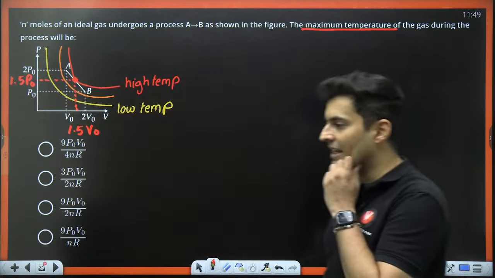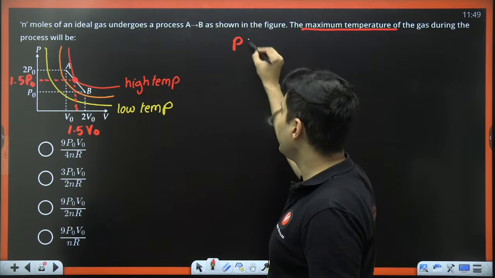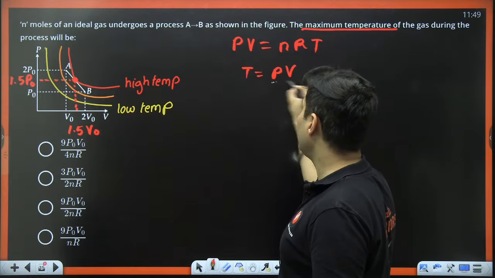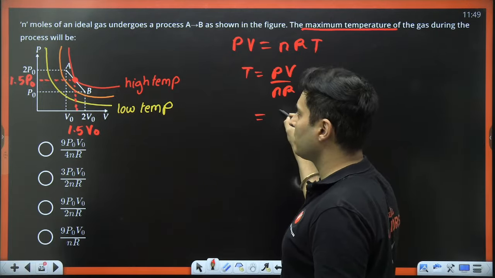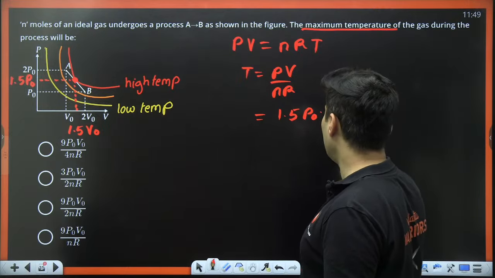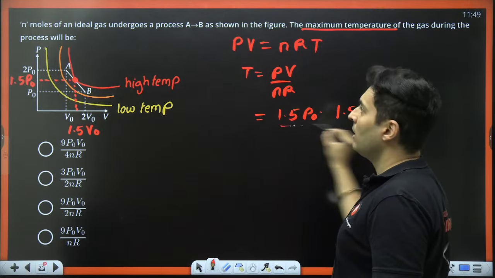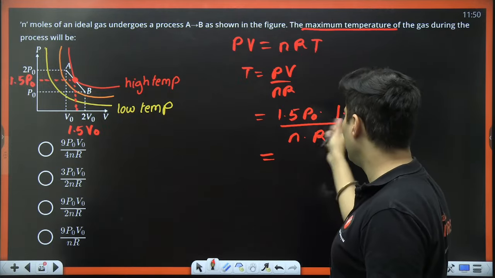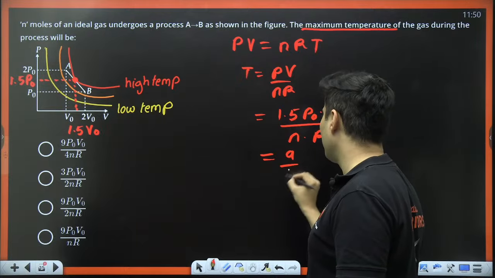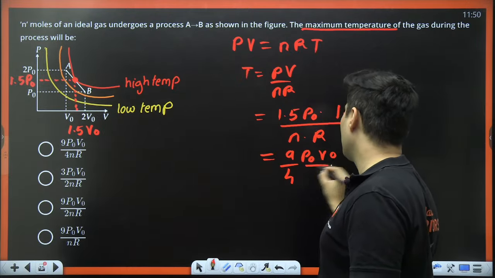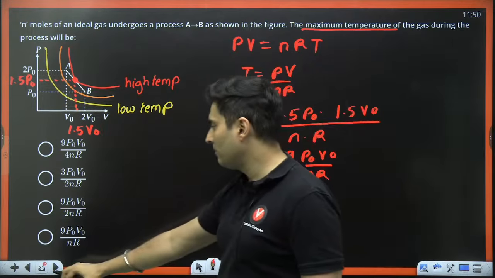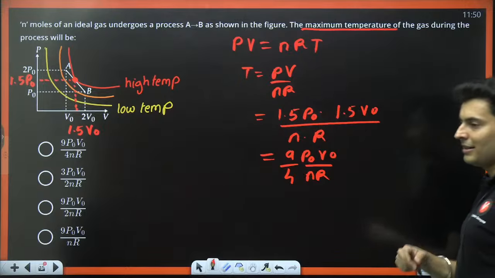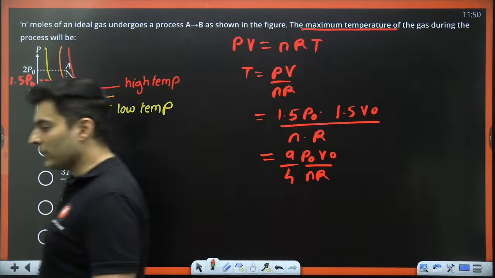Exactly the midpoint. And we know since PV is equal to nRT, temperature will be PV by nR. Pressure is 1.5 P0, volume is 1.5 V0, number of moles n, R is R. 1.5 is 3 by 2, so 3 times 3 is 9 by 4, P0 V0 by nR. Wow, this is simple. 9 by 4 times P0 V0 by nR. That's all that is there in the problem. It will be exactly at the midpoint.